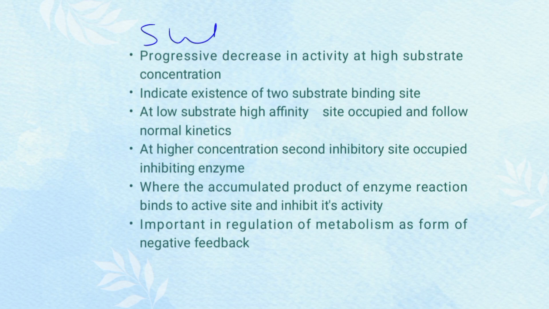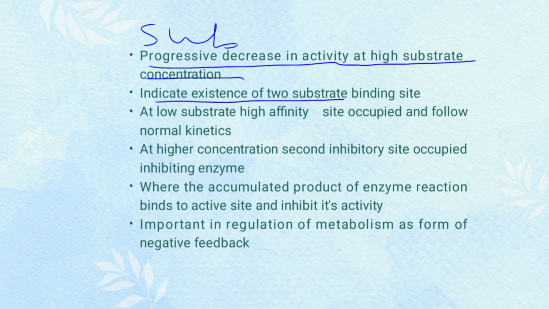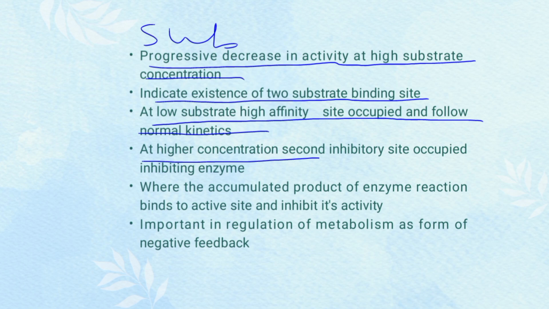First is substrate inhibition. In substrate inhibition, there is a progressive decrease in activity at high substrate concentration. This may indicate the existence of two substrate binding sites in the enzyme. At low substrate, the high affinity site is occupied and follows the normal kinetics. However, at higher concentration, the second inhibitory site is occupied, inhibiting the enzyme.